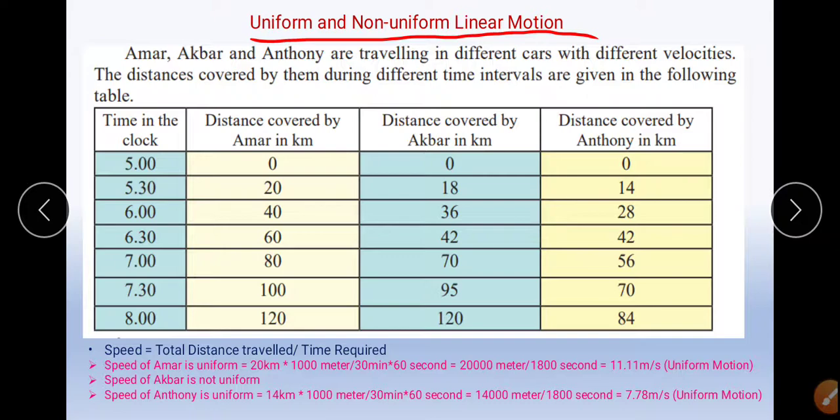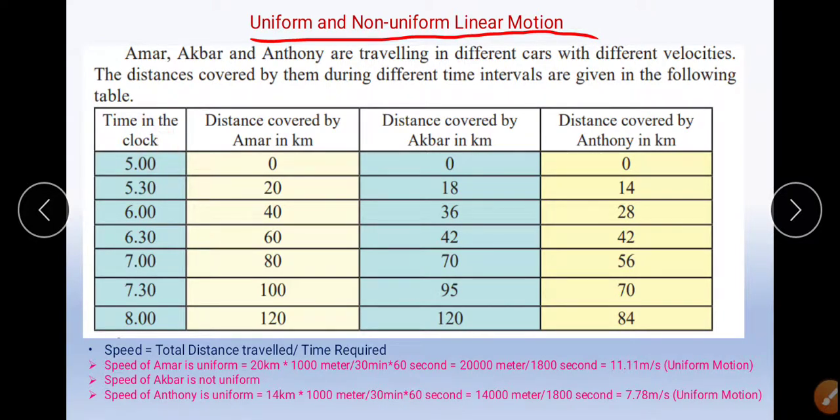There are 4 columns. In the first column, there is a time interval, and each time interval is of 30 minutes, so it is an equal time interval. In the second column, it is the distance covered by Amar, then the distance covered by Akbar, and in the fourth column, it is the distance covered by Anthony. We have to first study this table. We have to read the table.